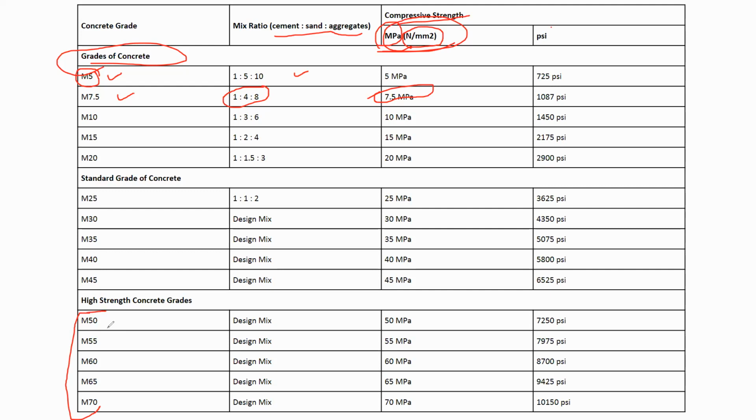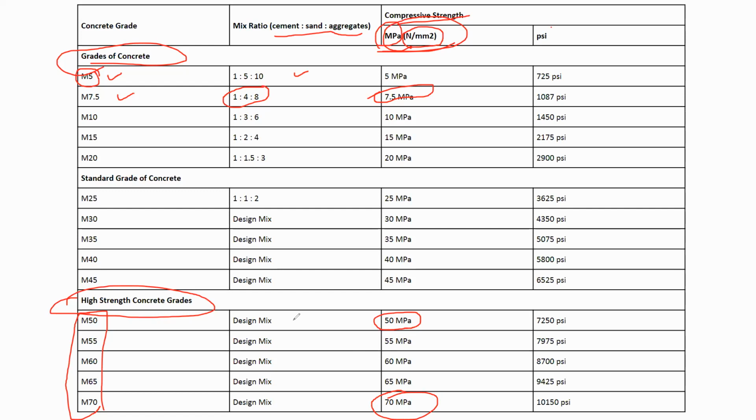So these grades of concrete will come under high strength concrete grades. As you know, the grade is high starting from M50. M50 is nothing but 50 megapascal of strength, right? M70 is nothing but 70 megapascal of strength, right? So these are the high strength concrete.